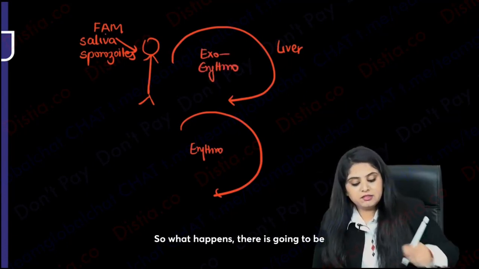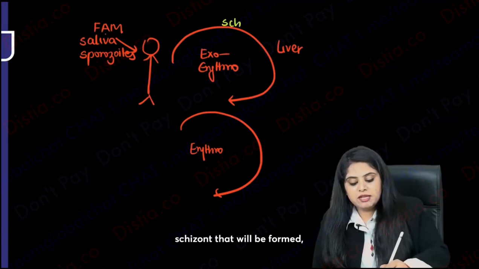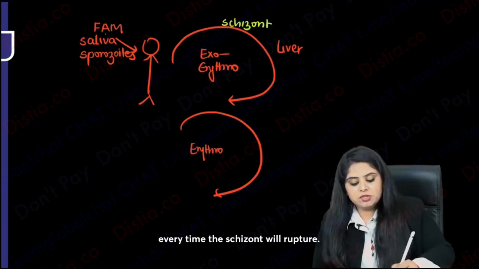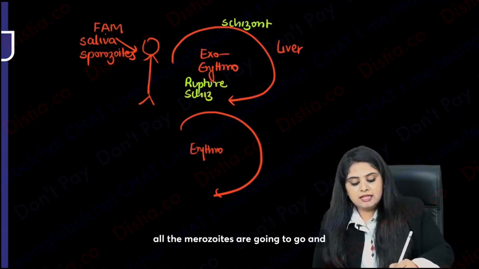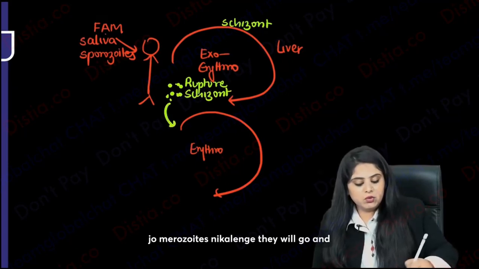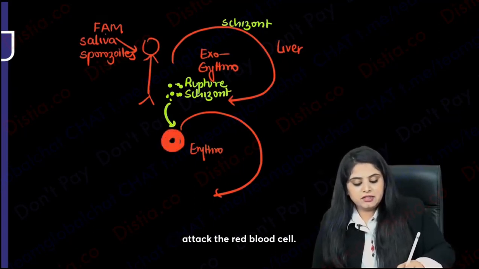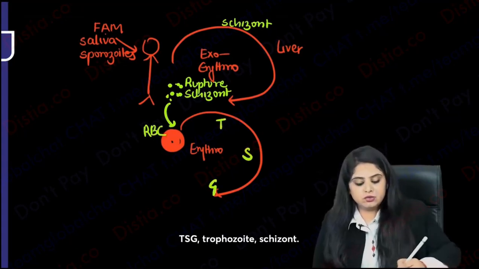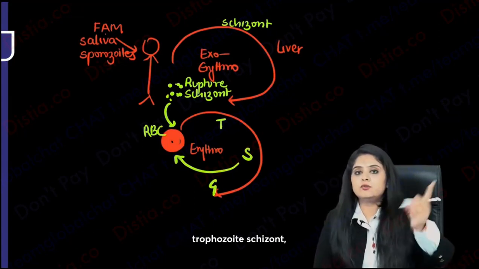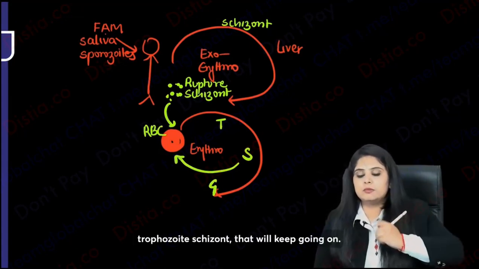What happens? A schizont will be formed. When the schizont ruptures, all the merozoites are going to go and attack the red blood cell. In the red blood cell, how are they going to form? There are three stages, TSG: trophozoite, schizont. So the schizont will keep rupturing, trophozoite, schizont, and that will keep going on.